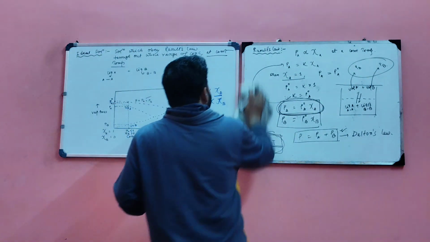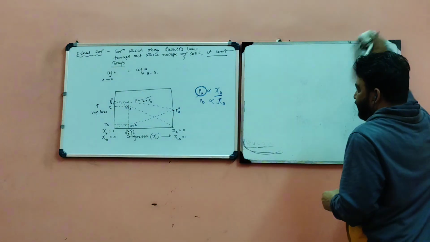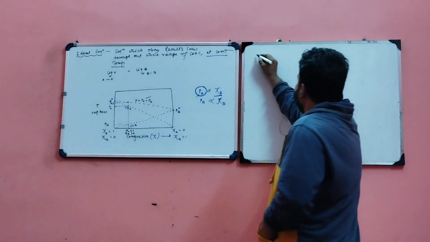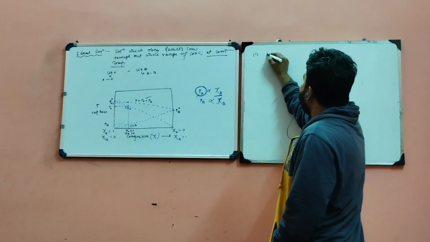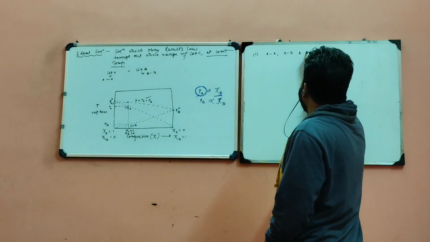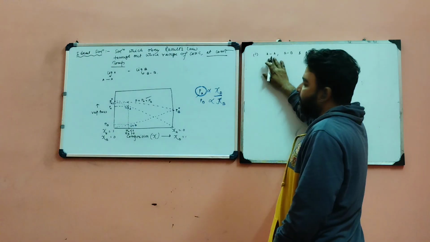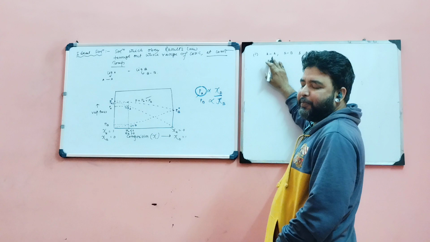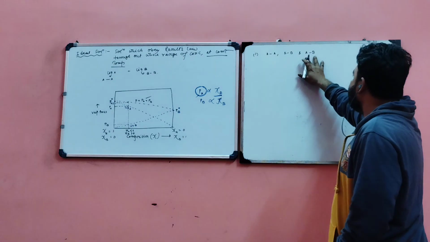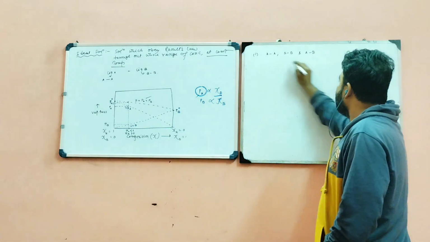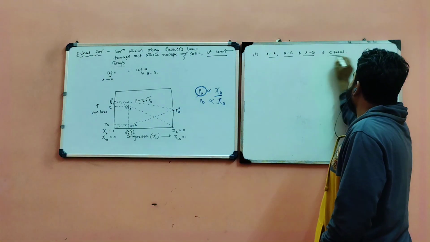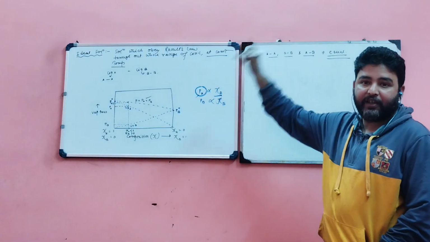Now, a solution behaves ideally. What are the conditions for that? Conditions for an ideal solution. First condition: A-A, B-B, and A-B. A-A means the force of attraction present between the liquid A molecules, same in liquid B. And A-B means when A is mixed with B. So if these forces of attraction are equal, then the solution is ideal.